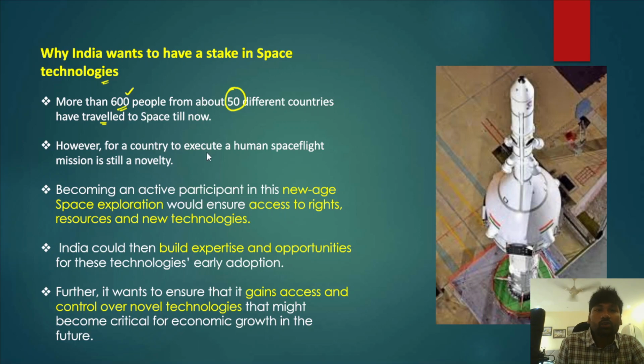However, for a country to execute human space flight is very difficult. It is a very complicated mission. Even though 50 different countries have sent their astronauts into space, they have been sent primarily on US, Chinese or Russian spacecraft. Sending astronauts through their own spacecraft is not a common thing. It is very difficult, very complicated, and it involves a lot of novelty as well. So therefore, it means becoming an active participant in this new age of space exploration.